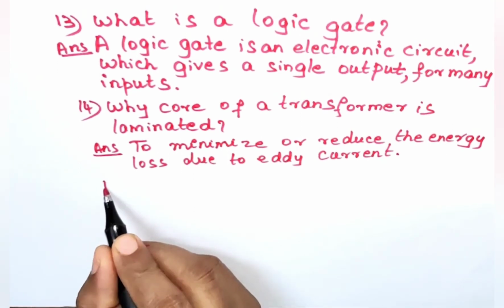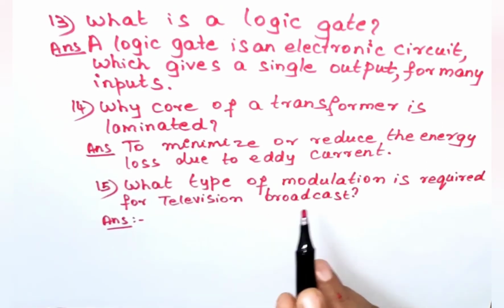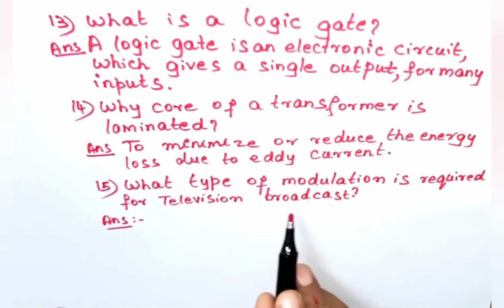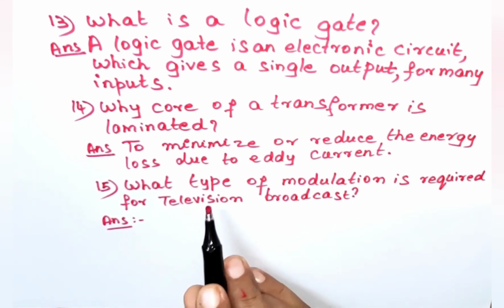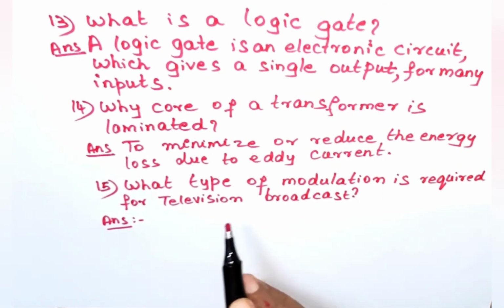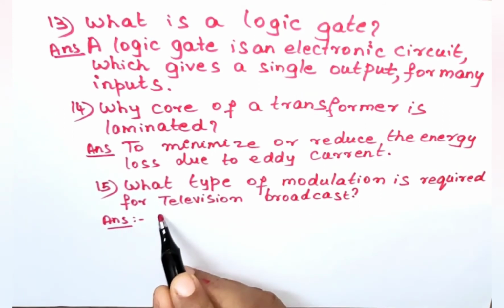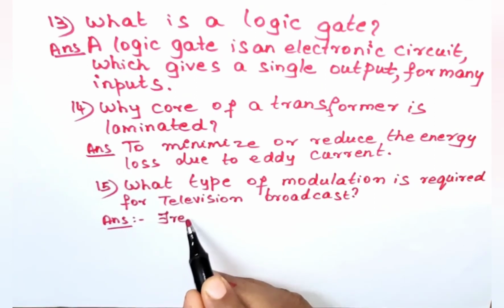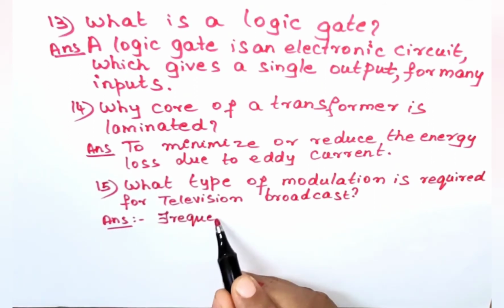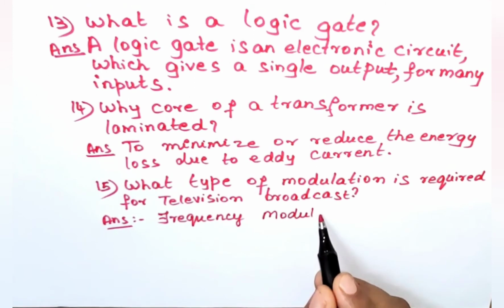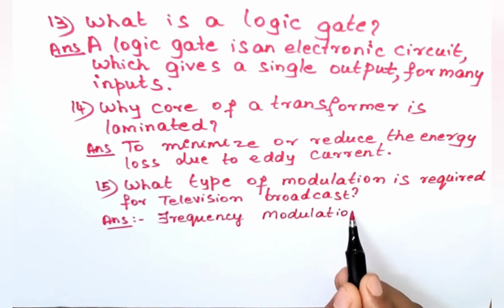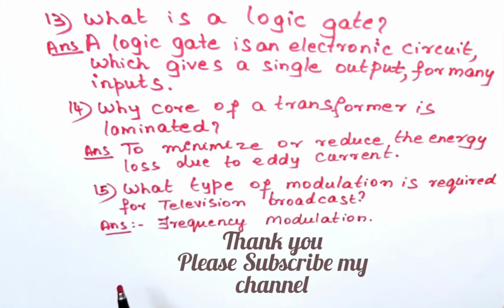Question number 15. What type of modulation is required for television broadcast? The type of modulation required for television broadcast is frequency modulation. These are 15 questions which carry 1 mark and are very important.